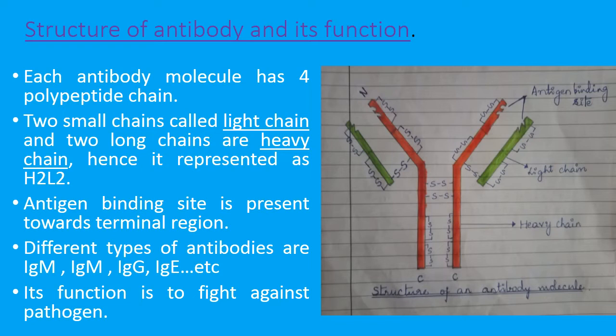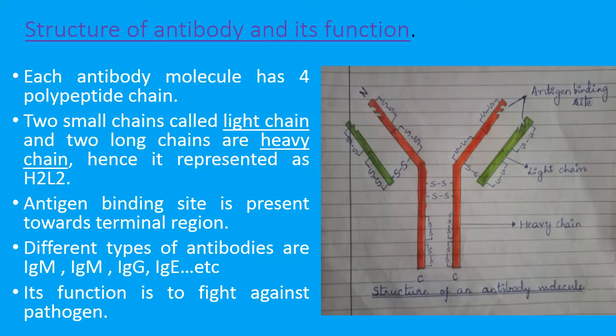All the four chains bind with each other with the help of sulfide bonds. And one more essential part of the antibody is the antigen binding site, because the main function of an antibody is to destroy pathogens. For binding with the pathogen it needs a site, and that site is nothing but the antigen binding site. This site is located towards the terminal end of the polypeptide chains, between heavy and light chain, so that there are a number of antibodies present.